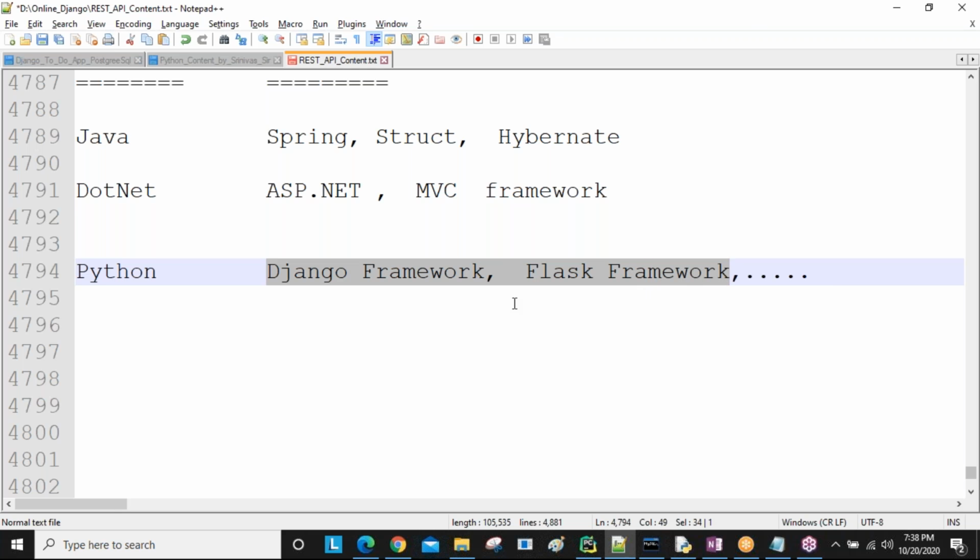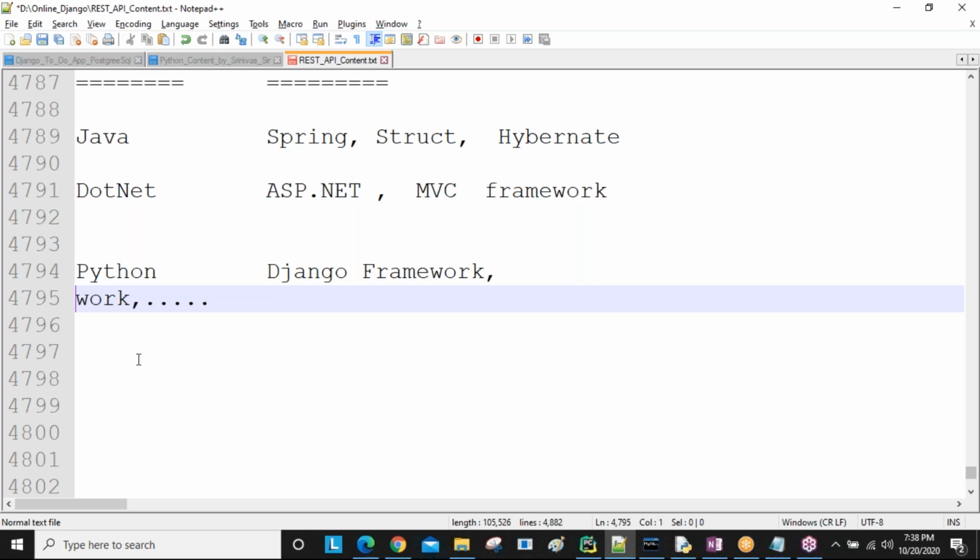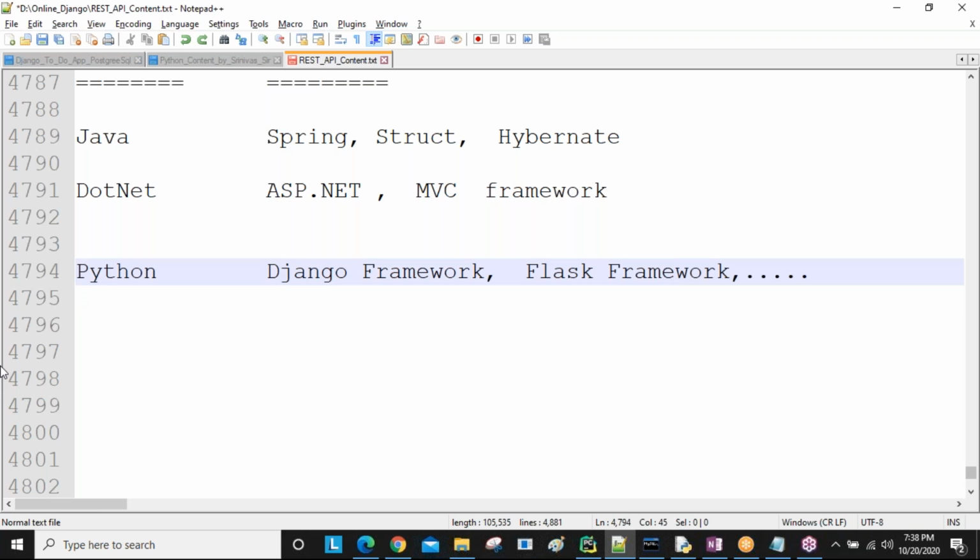So when you have a project in your company using Django, you can start developing immediately. When you get a project using Flask, you can also start developing immediately, without having to learn at that time. That's why at least one framework is required. If you learn more frameworks, that is your advantage only. Are you getting this? Yes. Now, why are you deciding to learn only Django?